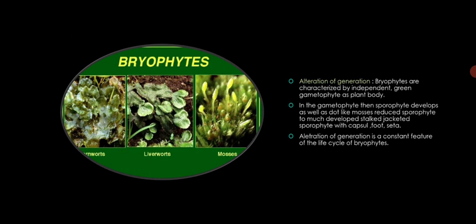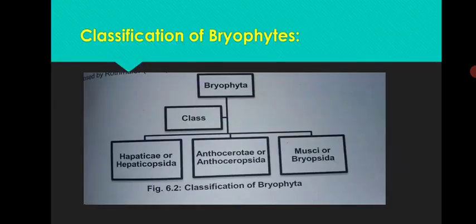Bryophytes show alternation of generations, characterized by an independent green gametophyte as the plant body. On the gametophyte, the sporophyte develops, as in mosses, ranging from a reduced sporophyte to a much developed stalked, jacketed sporophyte with a capsule, foot, and seta. The alternation of generations is a constant feature of the life cycle of bryophytes.